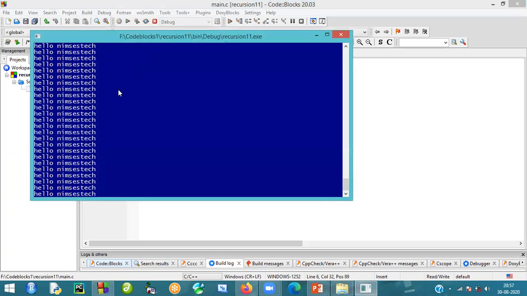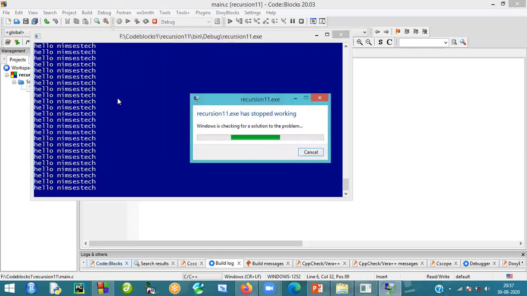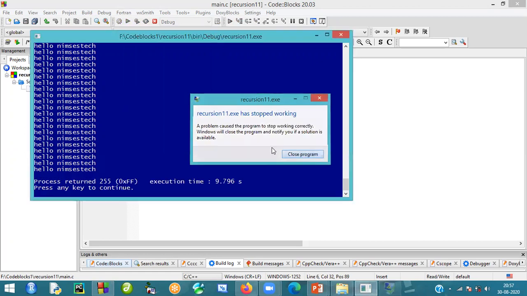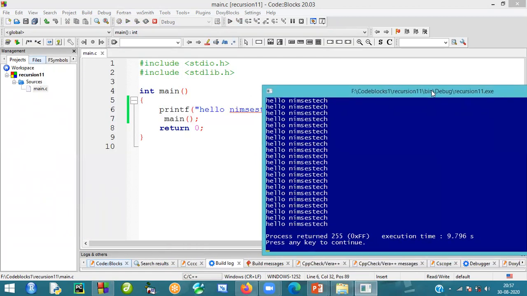Now see, it is going to create a memory for every frame of the main function. For this main function, it will create a memory for every call. When it calls recursively, at a certain point the memory will be overloaded, and at that time the compiler will stop. So this one we will call recursive calls.